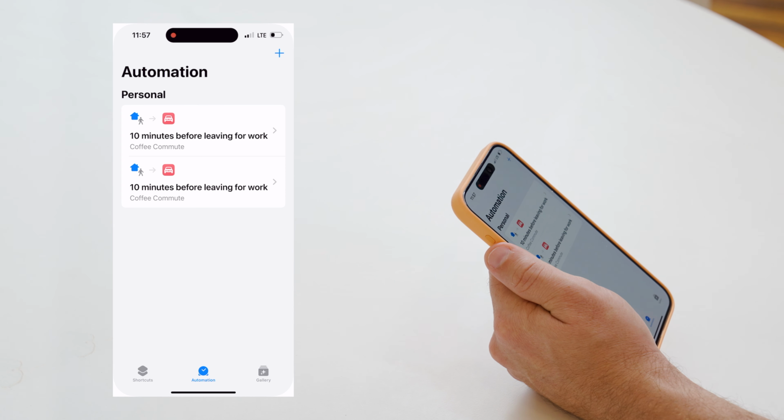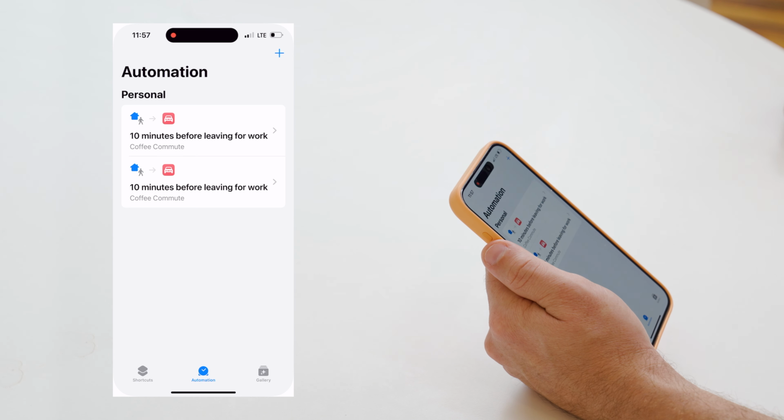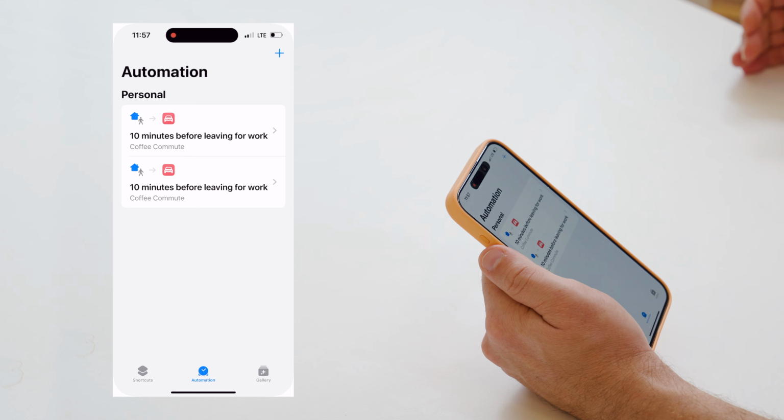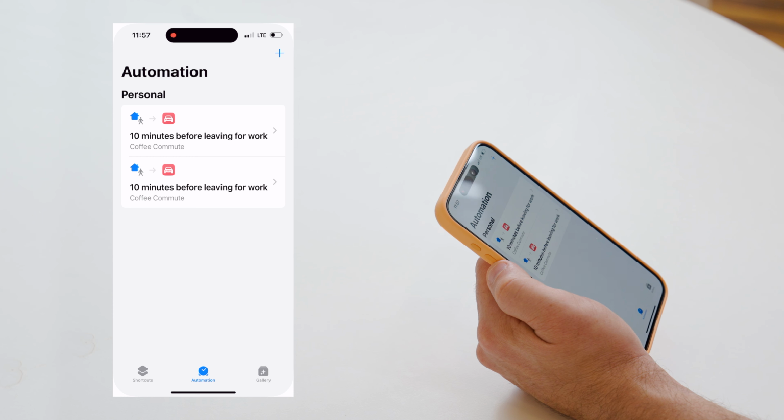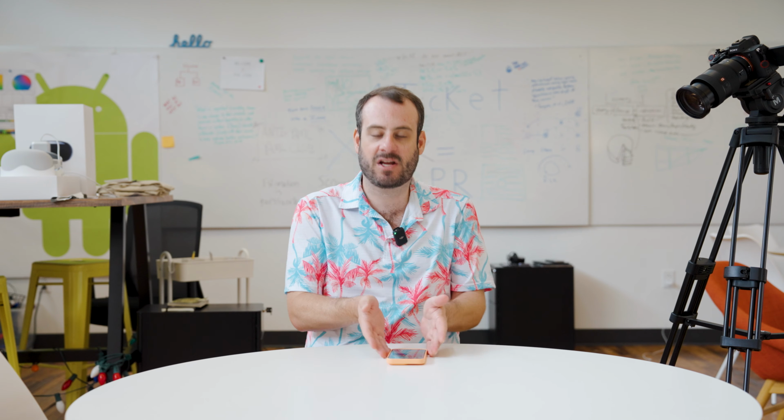So now, in the morning, before I leave for work, before my commute, only if I have events in Charlottesville, this thing's going to have my coffee ready for me when I leave, right? That's pretty freaking cool. And so when Apple Intelligence comes out, I had to come in here and program this, right? I had to use an if statement like some kind of nerd. Wouldn't it be cool if I could just say, hey Siri, every morning if I have an event in Charlottesville before my commute, go ahead and order my Dunkin' Donuts for me.